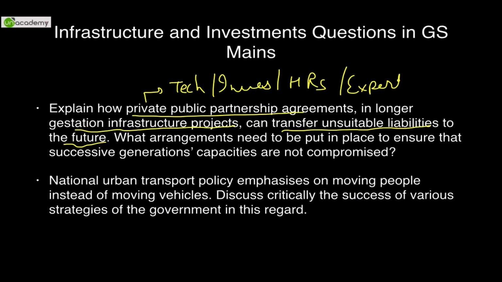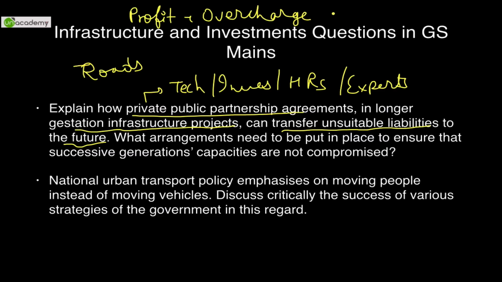So they rope in the private sector and they ask it to make, for example, roads, bridges, highways, ports, etc. Now what happens is private sector, since it is motivated by profit and profit alone, it tends to overcharge, and it transfers this overcharge liabilities to future generations, which is bad for environmental problems and whatnot.